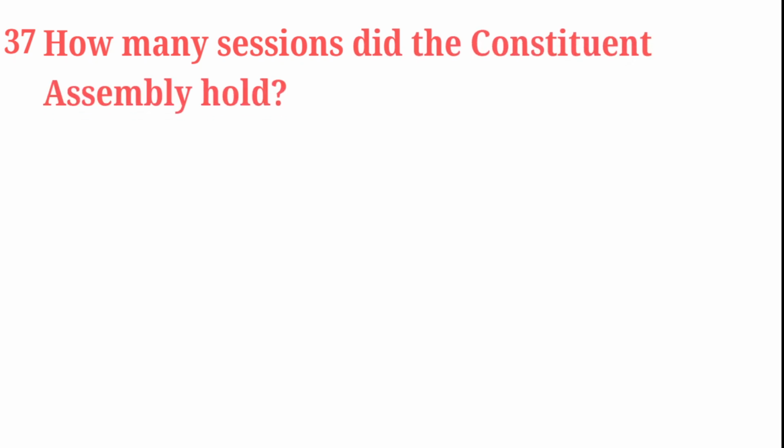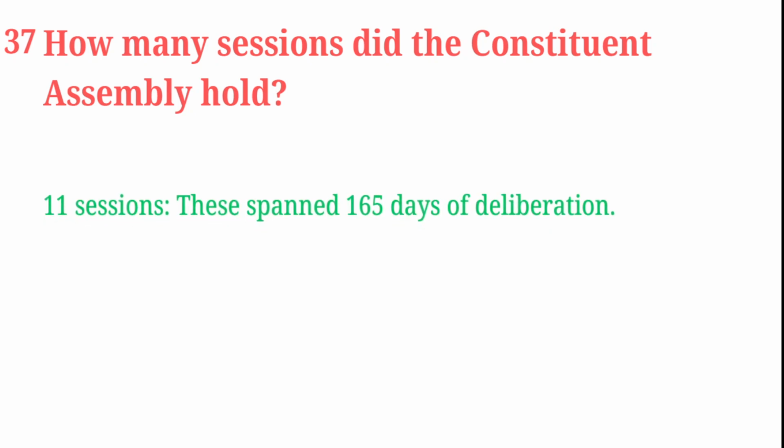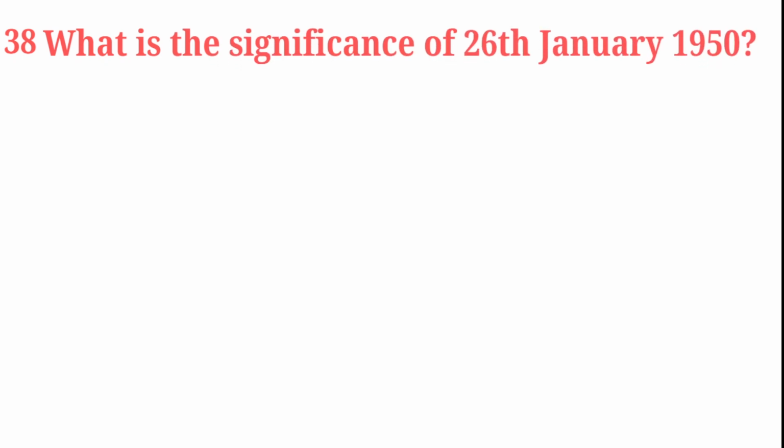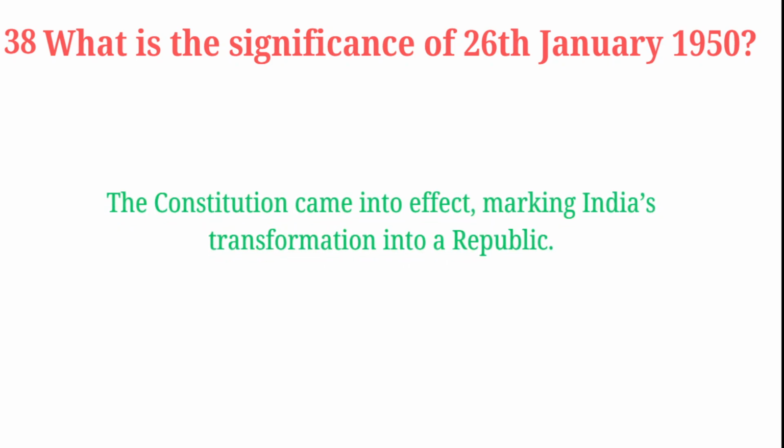How many sessions did the Constituent Assembly hold? Total 11 sessions. These spanned 65 days of deliberation. What is the significance of 26th January 1950? The Constitution came into effect, marking India's transformation into a republic. But it has a history, because in 1930, on this day, in the Lahore Congress, this day was declared as Independence Day.